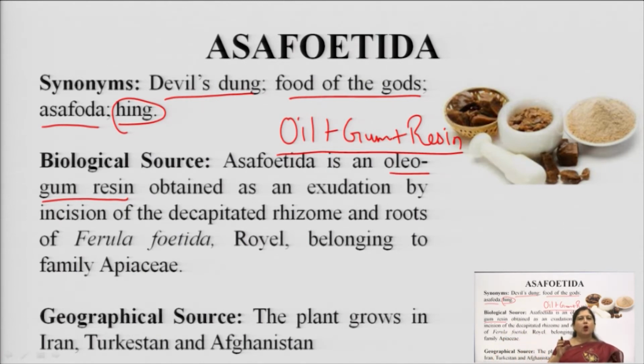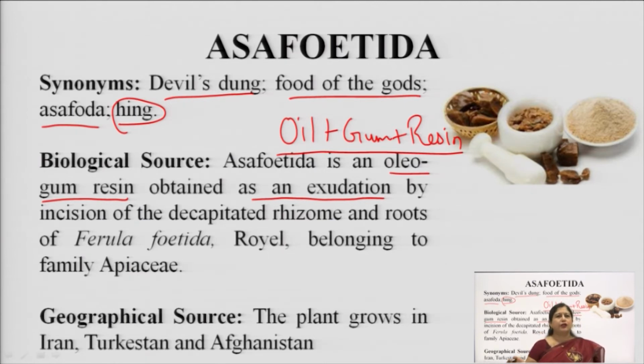And it is obtained as an exudation. Exudation means when we put a cut in any tree, we find sometimes a liquid comes out of the tree. That process is known as exudation, removal of any liquid from any part of the body or anything.